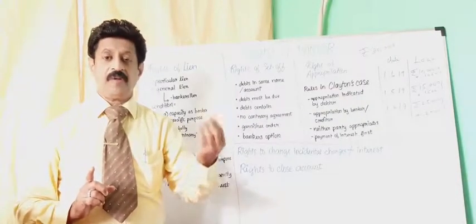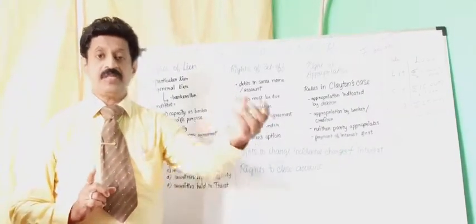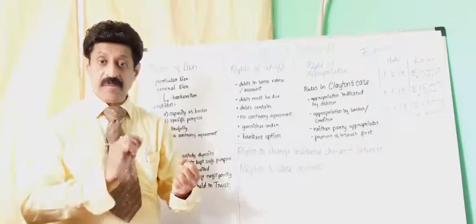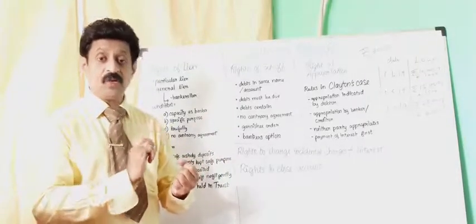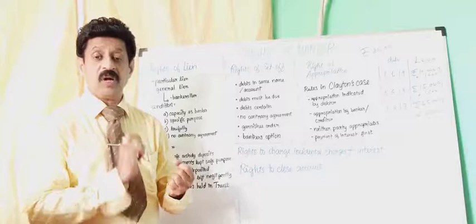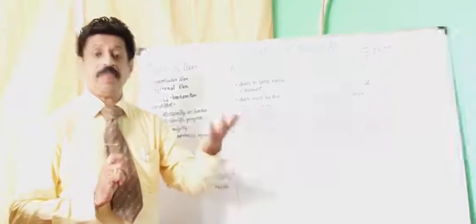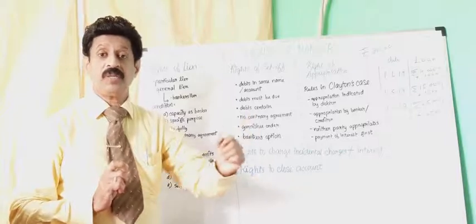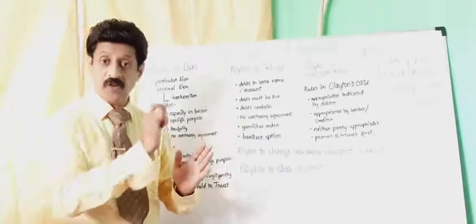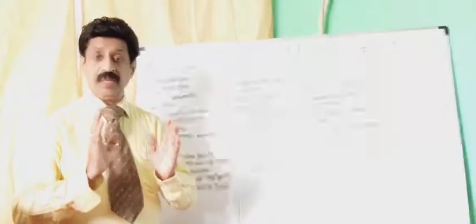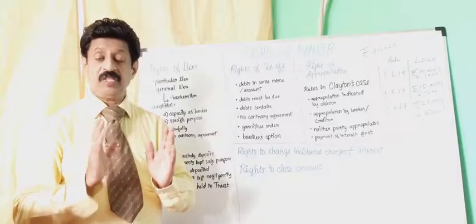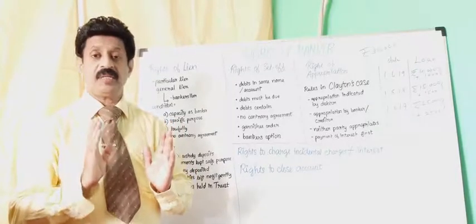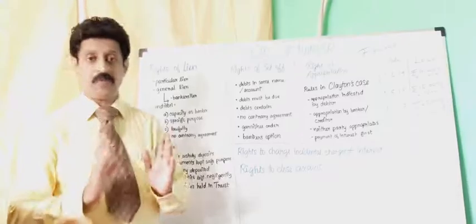Suppose I am taking an agriculture loan for 50,000 rupees by pledging a jewel. At the time of pledging, there should not be any contrary agreement. The agreement means if I do not pay the loan amount, the banker has no right to retain my gold. Such type of agreement should not be there. So the banker should be very careful. There should not be any contrary agreement. Then the banker can retain my property.